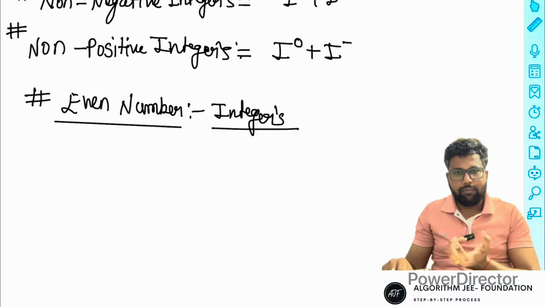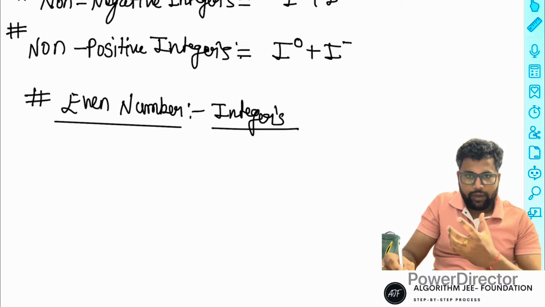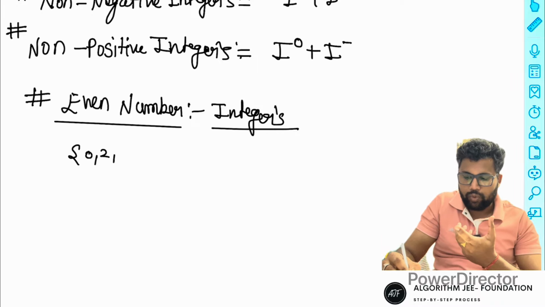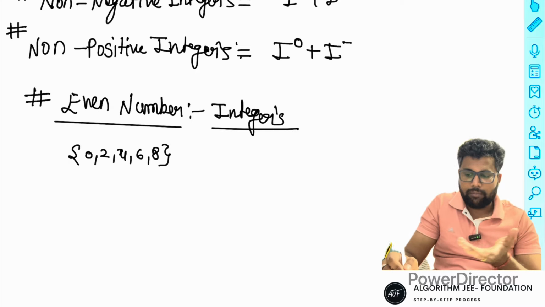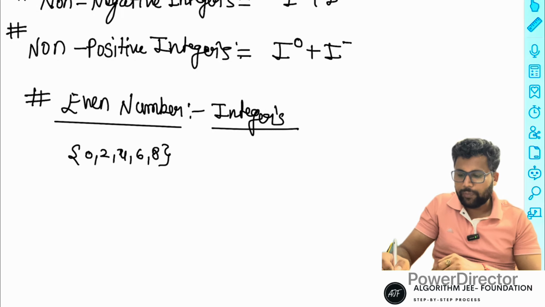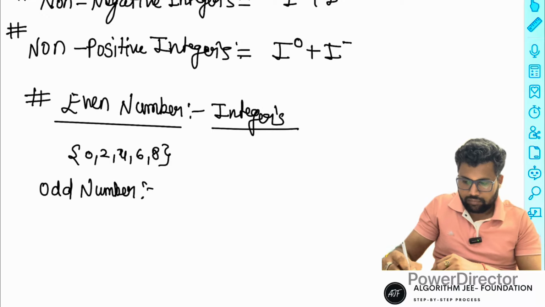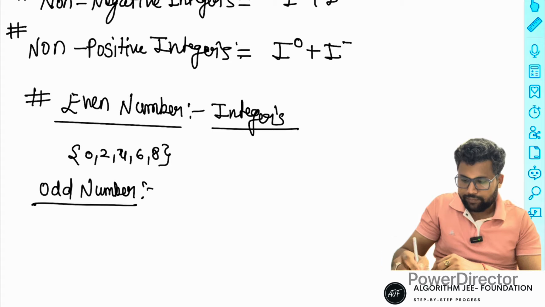Even number is very basic, everyone knows: if it is divisible by 2 and the last digit is 0, 2, 4, 6, 8, then the number is even, right? If it's divisible by 2, it's an even number. It's very easy. Odd number: what is the meaning of odd?